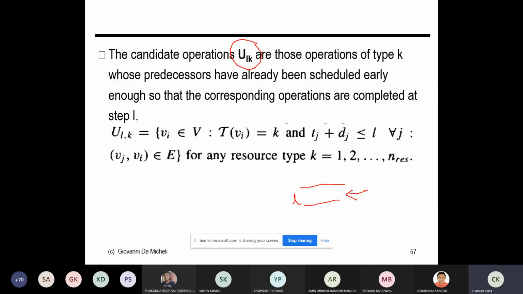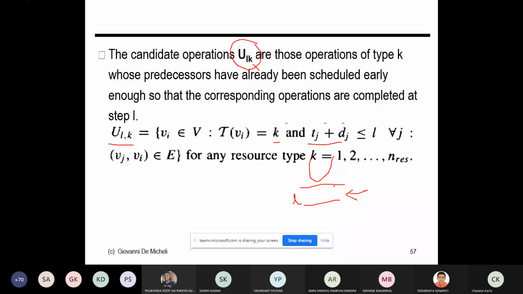So I try to figure out the operations U_LK, which are of type K, using the type K resource, and which started early and finish execution before L. That means Tj plus Dj is less than L. It might take say 4 cycles, so it started early and completes its execution before step L.